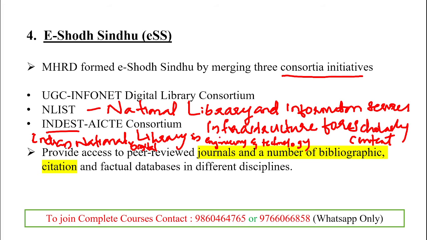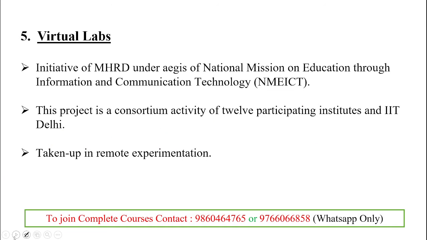And it provides peer-reviewed journals and a number of bibliographic citations. So that is a factual database in different disciplines you can see in eShodh Sindhu. And it is the important merging of three consortia initiatives: Infonet, NLIST, INDEST. Clear.